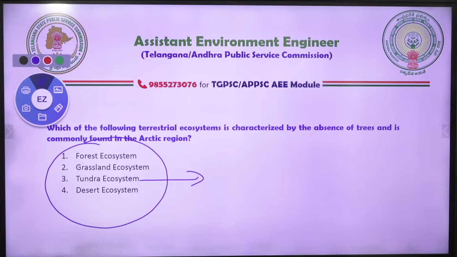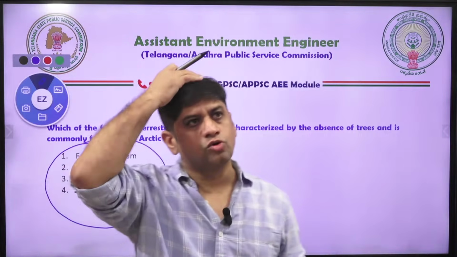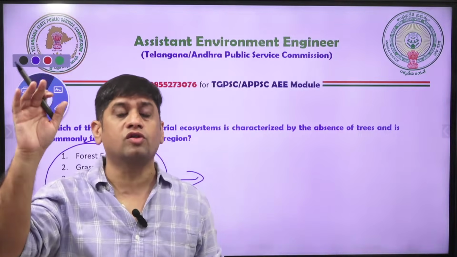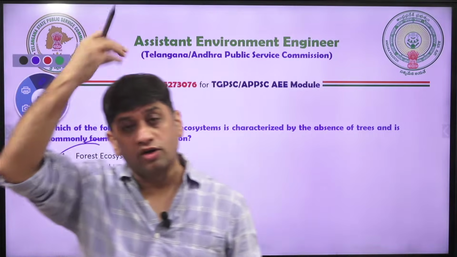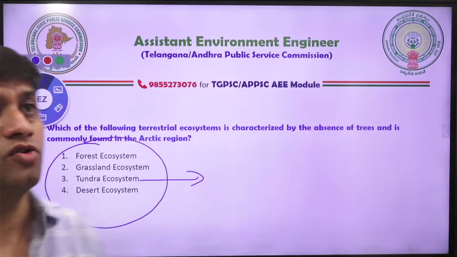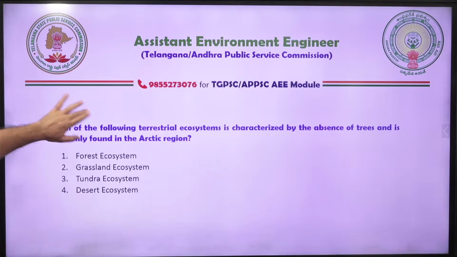Tundra means no trees. You know, we used to call bald people, those who don't have hair on their head, tundra fellow. Tundra fellow means no hair, no hair means no trees, no vegetation. That is how we used to call them. So forest, grassland, tundra.